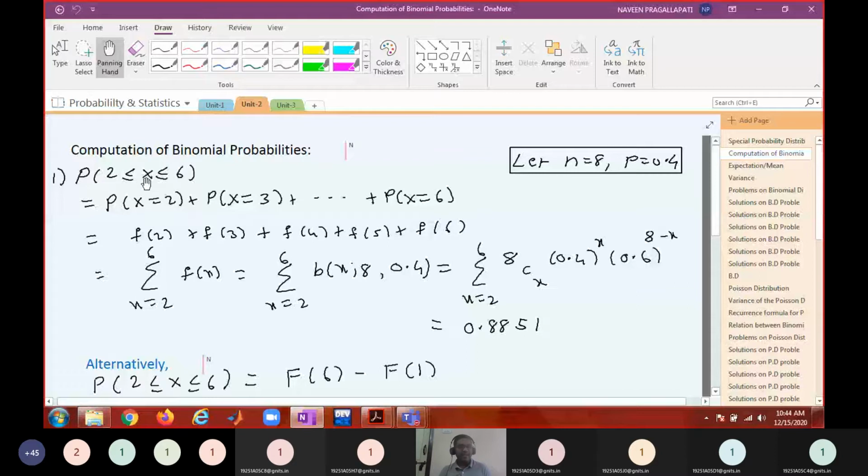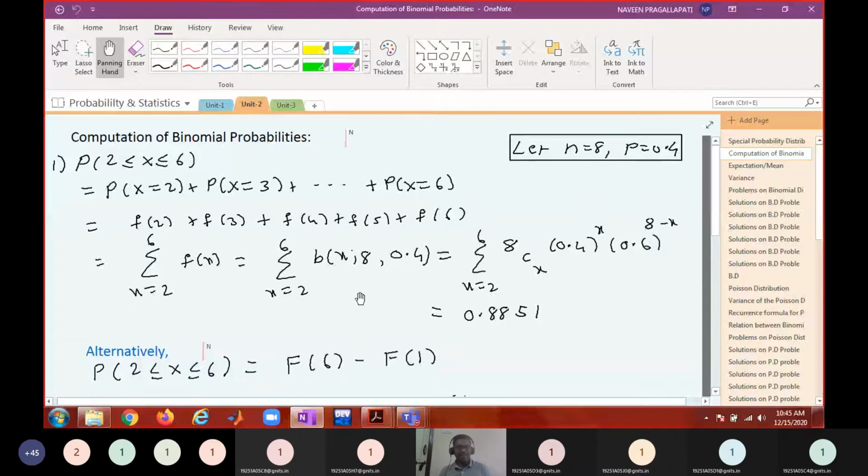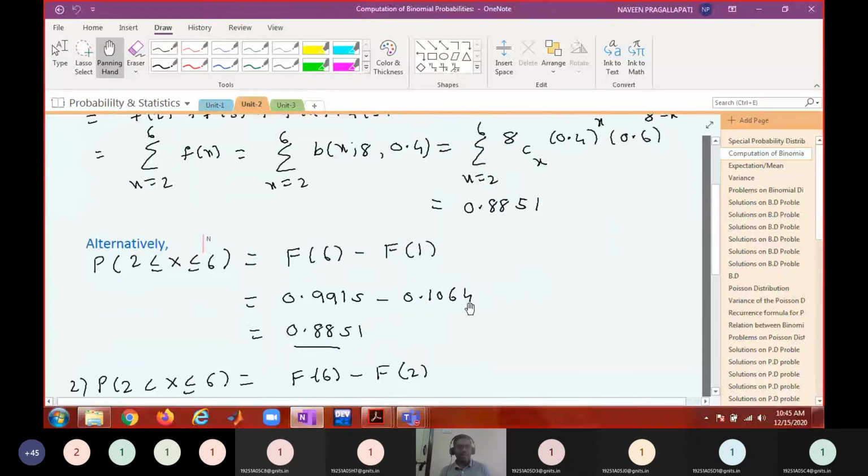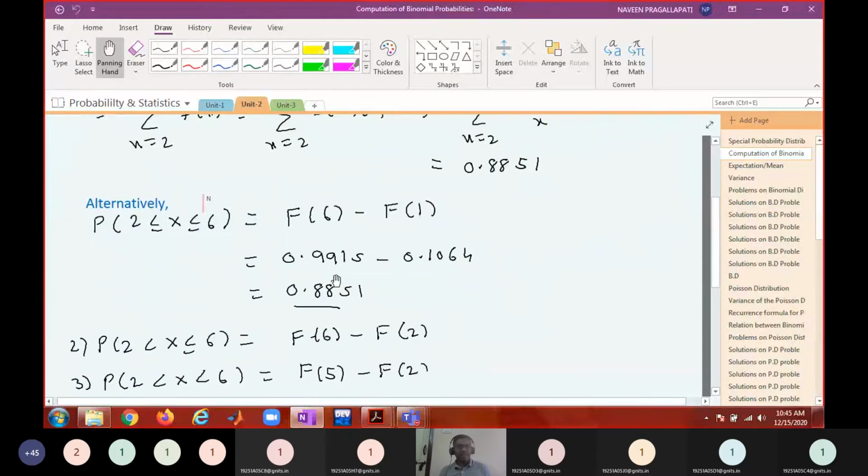Less than 2 means 2 should not be included. So you can compute the individual probabilities using your calculators and take the sum of the values. Otherwise, you can use your binomial distribution table and copy the values.